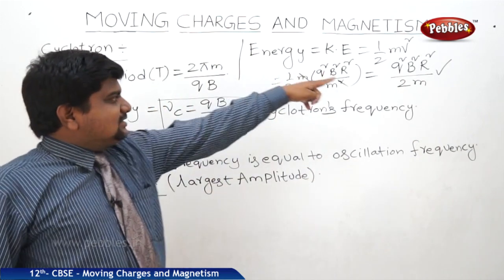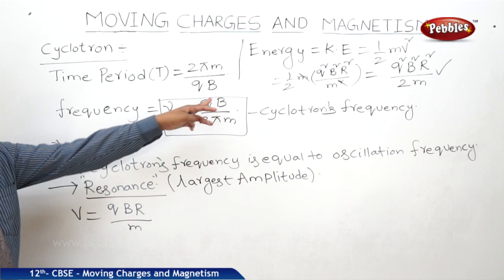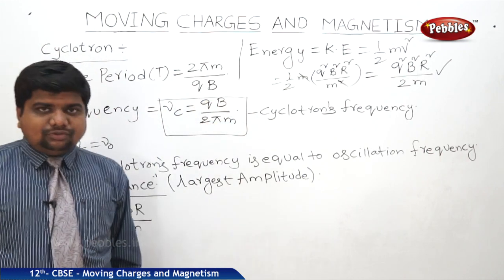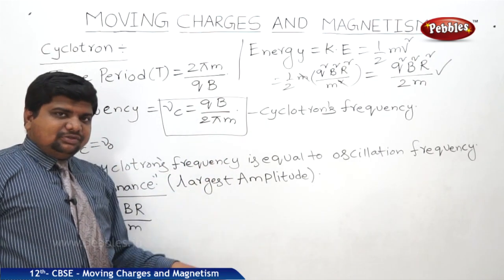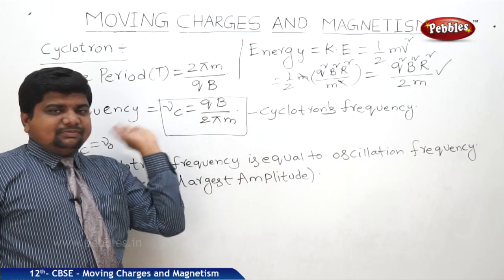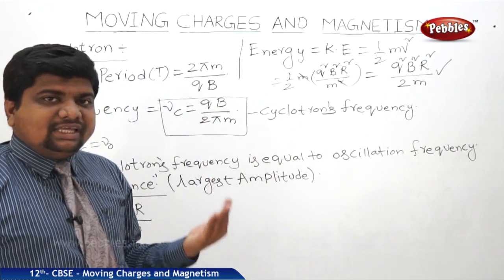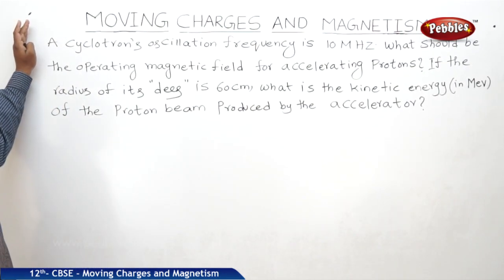The energy is not at all related to the oscillation frequency, qB by 2πm. So this point we should note in case of cyclotron. This way cyclotron is useful, and they will possess many physical qualities to participate in the nuclear reactions. Now this is a problem which is related to the cyclotrons.